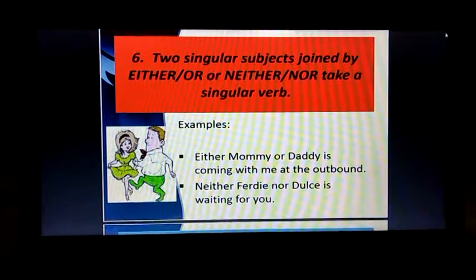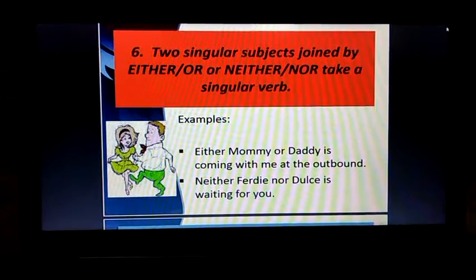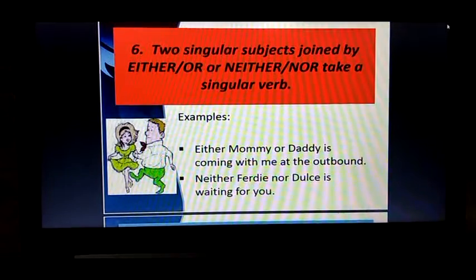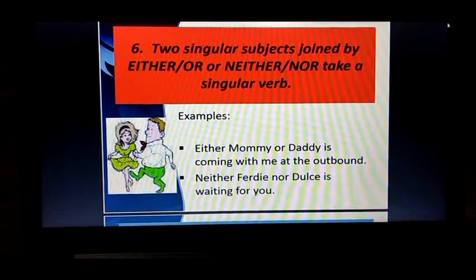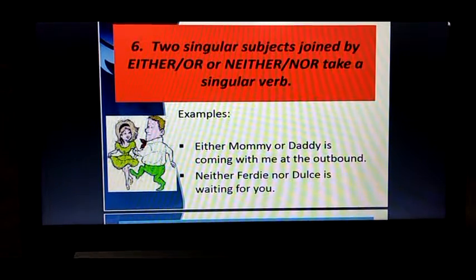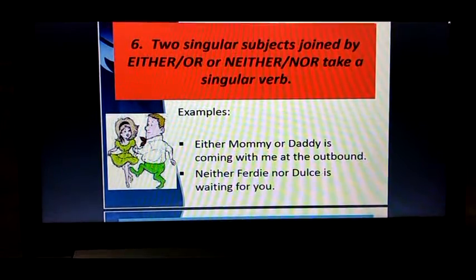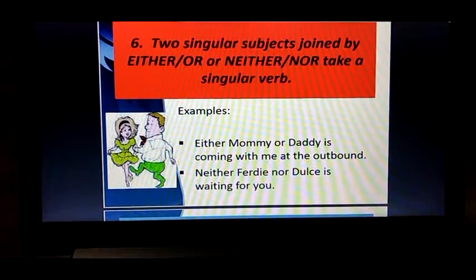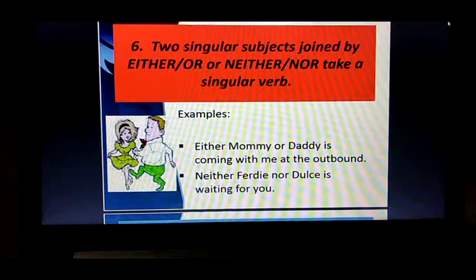Good morning, students. In my previous video, I discussed the first 5 rules of subject-verb agreement. Today, I will discuss the rest of the rules of subject-verb agreement. I will start from rule number 6.